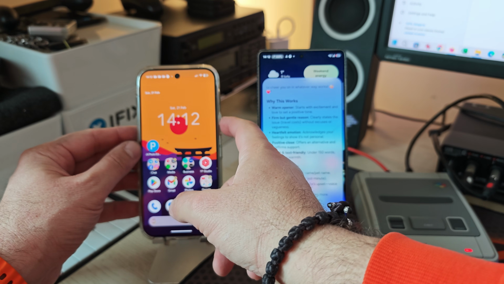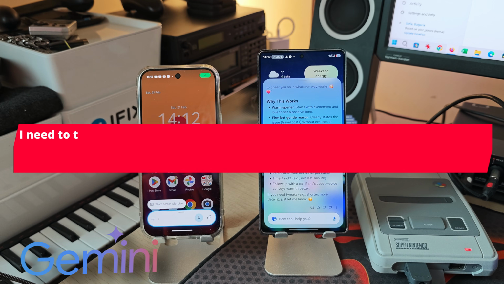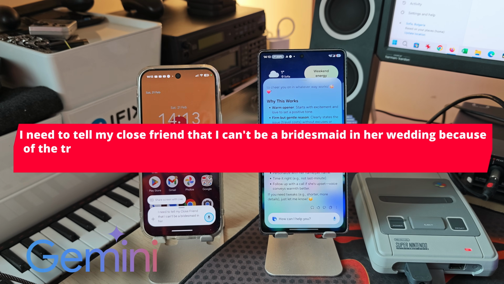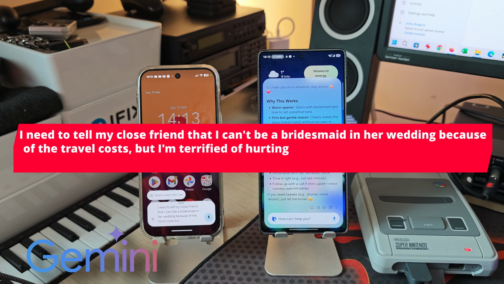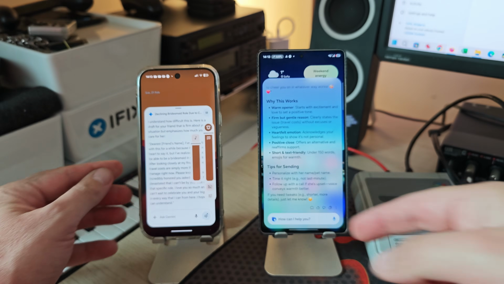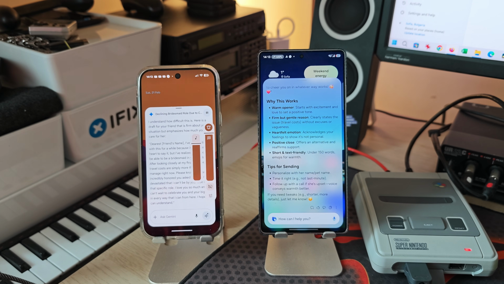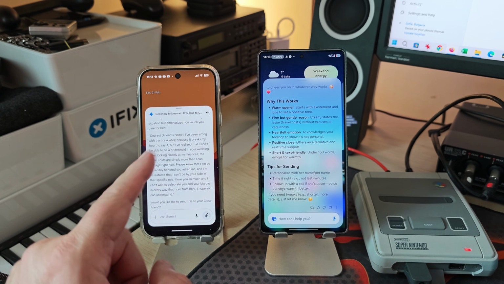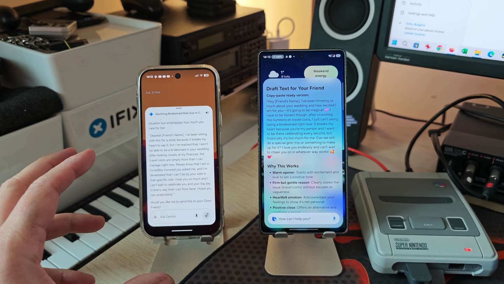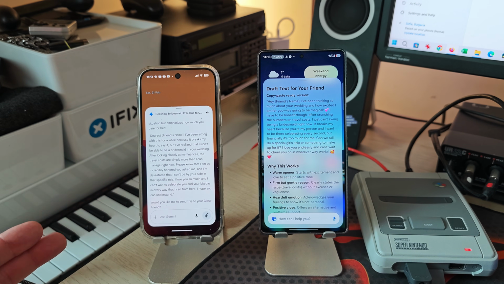So now let's see what Gemini is gonna do. I need to tell my close friend that I can't be a bridesmaid in her wedding because of the travel costs, but I'm terrified of hurting her. Can you help me draft a text that is firm but incredibly warm? About your situation, but emphasizes how much you care for her. Dearest friend's name. Honestly, guys, comparing this one-to-one, the message from Gemini is good enough. It breaks my heart. I've realized that I won't be able to be a bridesmaid. The costs are simply more, and stuff like that.